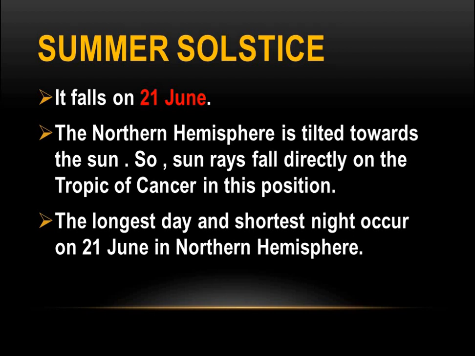That's why it is summer season, and the longest day and shortest night occur on 21st June in the northern hemisphere, and it is vice versa in the southern hemisphere: longest night and shortest day. So this is the position of summer solstice.